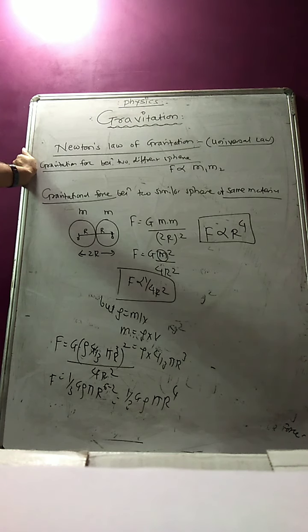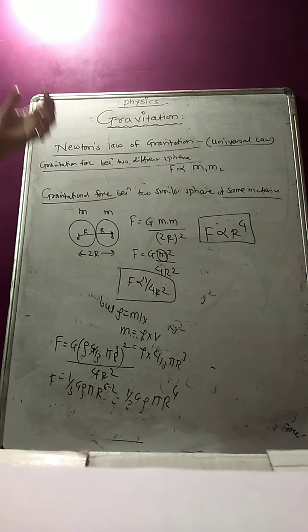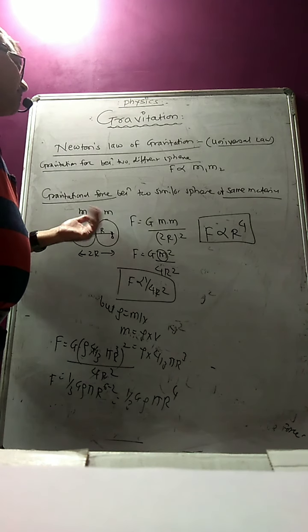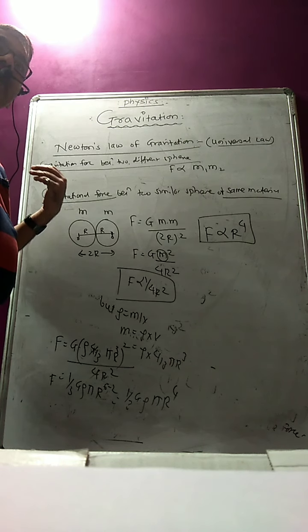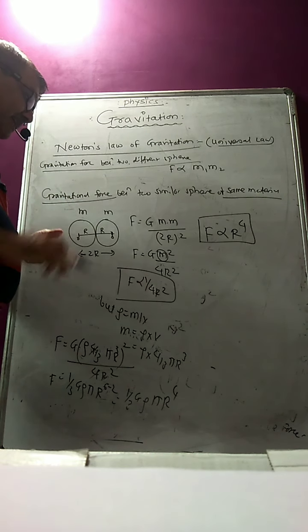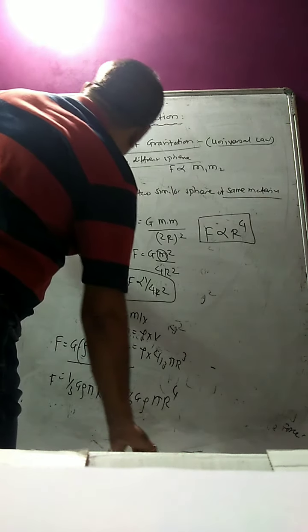So if you consider gravitational force in terms of the density of the earth, instead of two spheres, I want to take the density of the sphere. If I want to write this equation, how will it be? That will be the next MCQ.